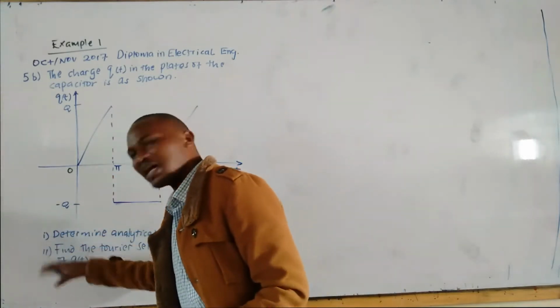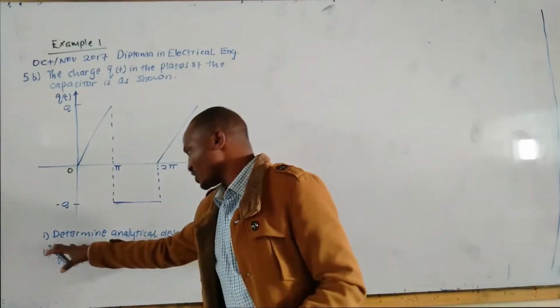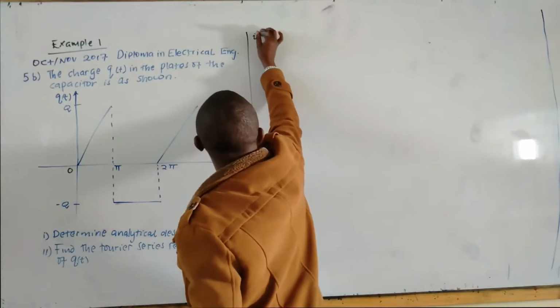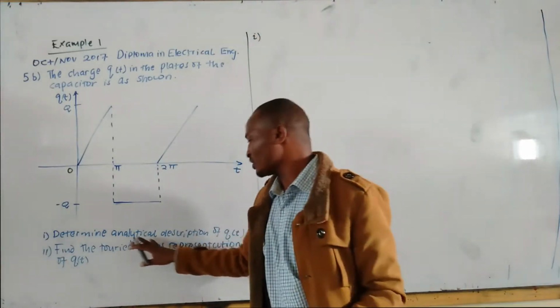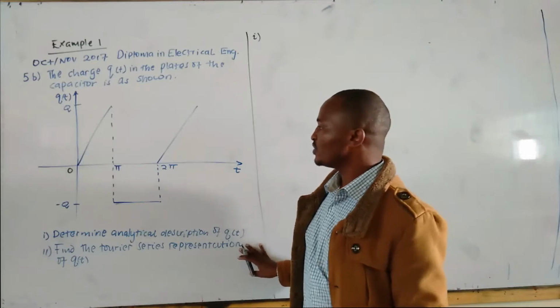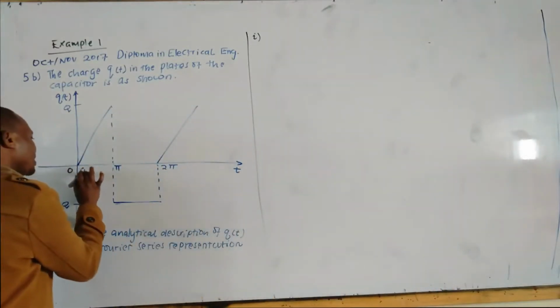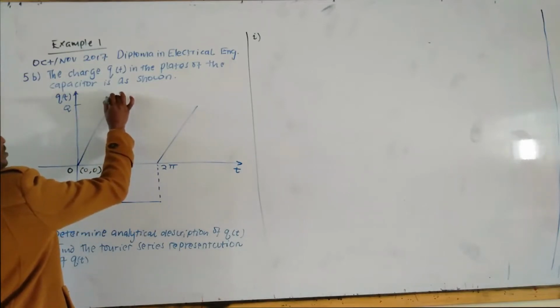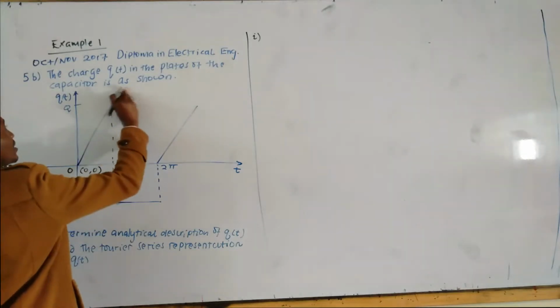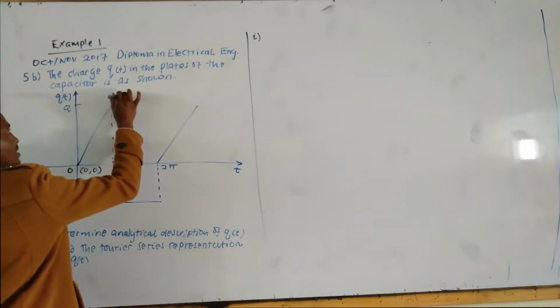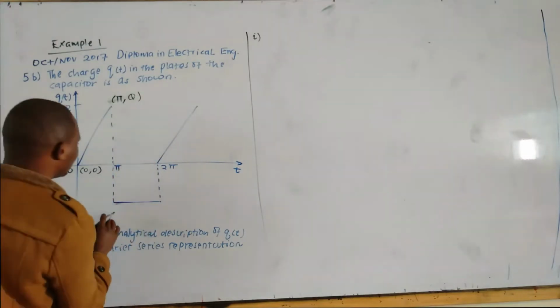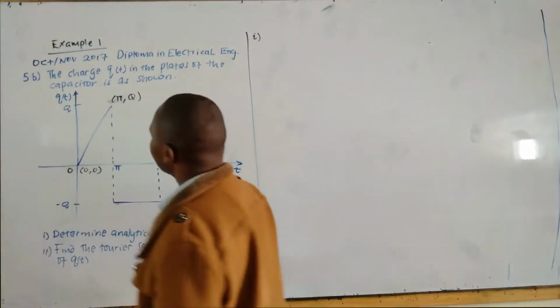However, we are quickly going to go through the first question, which is Roman 1. We are told to determine the analytical description of the charge Q of T. We said we need to determine the equation of a straight line. This point is 0, 0, and this is point pi, Q. The t-axis is pi, the vertical axis is Q.